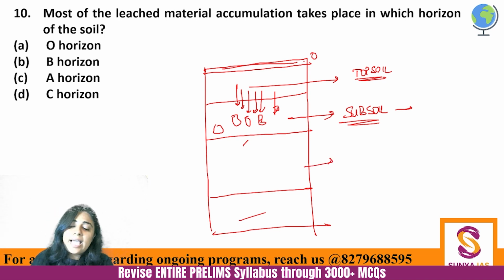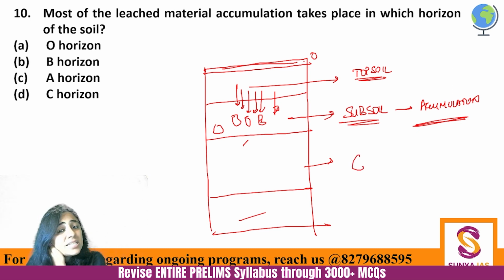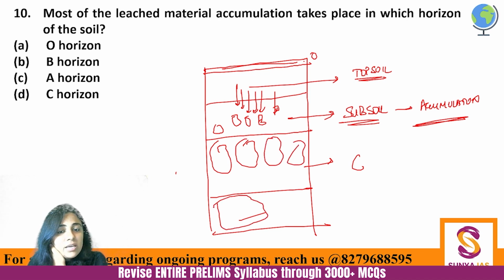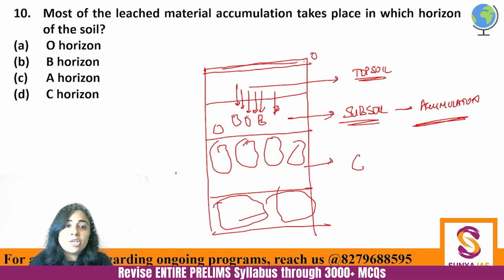This B layer is also called the zone of accumulation because all the leached material comes here. Then C layer, it has big rocks. ठीक है? It has bigger rocks, and D layer is, of course, the parent rock from where all the soil is formed, right? So what is the zone wherein leached material gets accumulated? It's actually the B horizon.